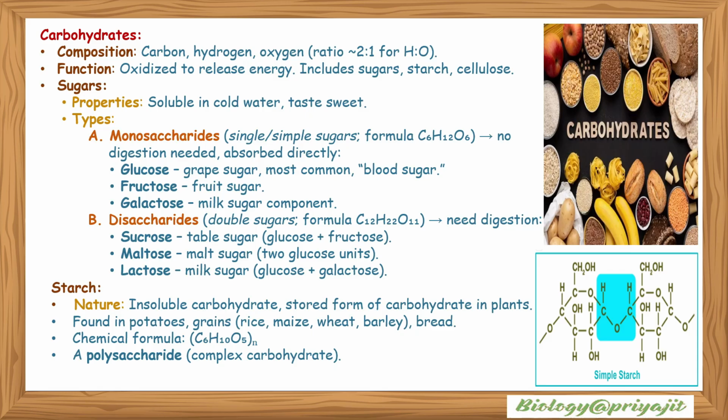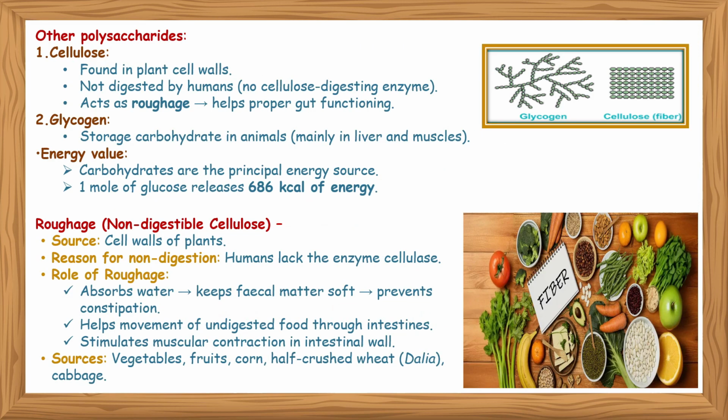Another polysaccharide is starch. It is an insoluble carbohydrate, the stored form of carbohydrate in plants. It is found in potato, grains, bread, etc. Chemical formula (C6H10O5)n. It's a complex polysaccharide.